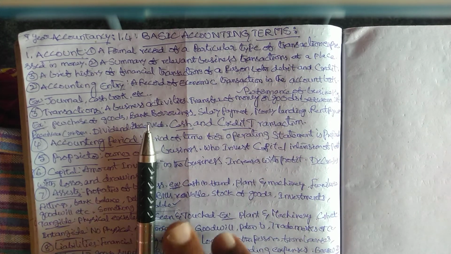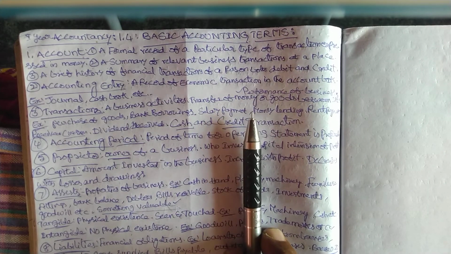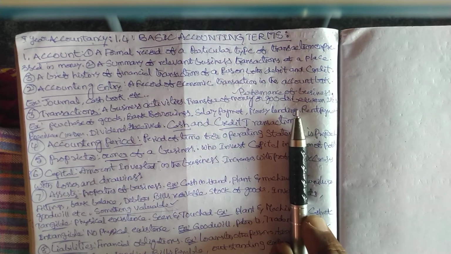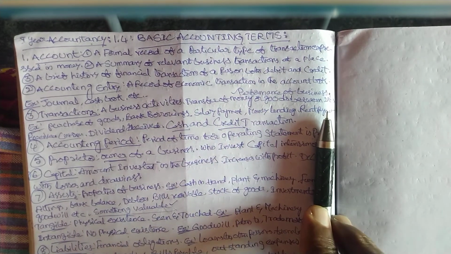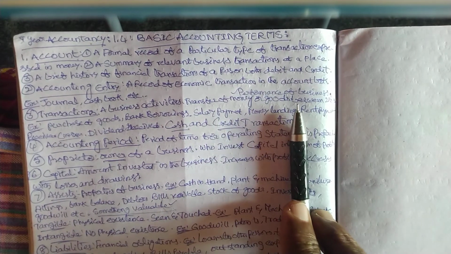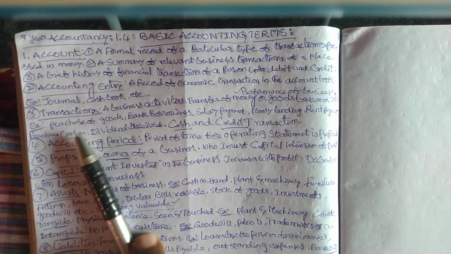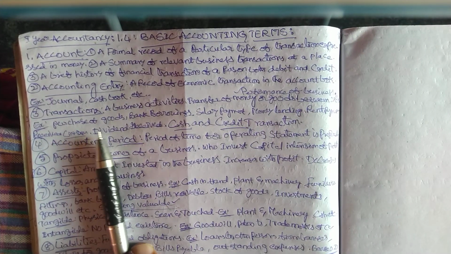Transactions: business activities, transfer of money or goods between two accounts, or a performance of business, is known as a transaction. Example, purchase of goods.